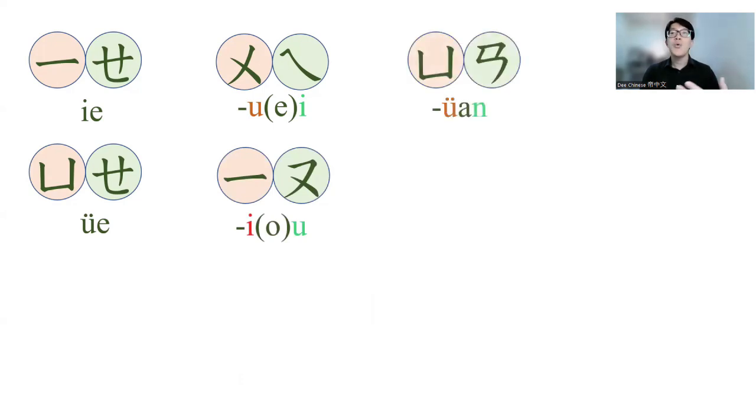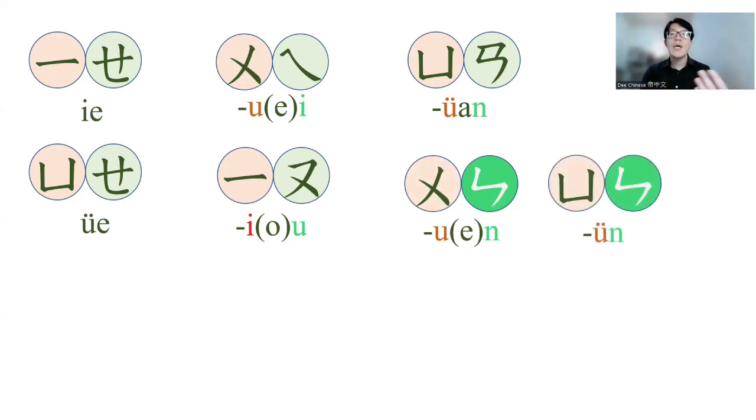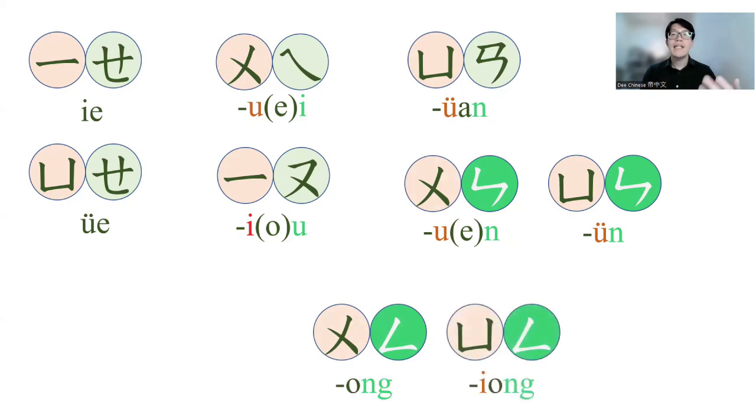This one, 冤. Remember, instead of yuan, we will pronounce 冤. And the next one, 温. Next one, 晕. Next one, ong. Next one, yong.